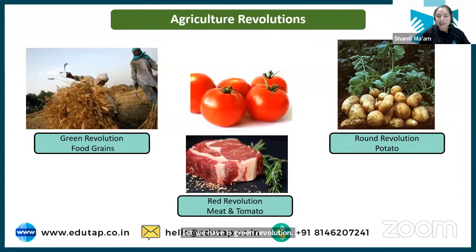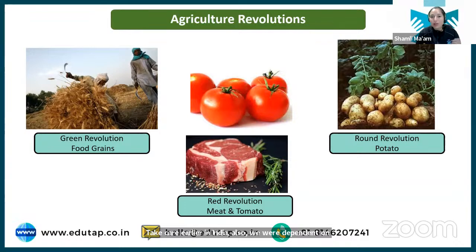What is the meaning of green revolution? This is quite a popular term, you might have heard earlier, that green revolution is an era where the production of food grain increases. Earlier in India also we were dependent on other countries for the import of food supplies, right?